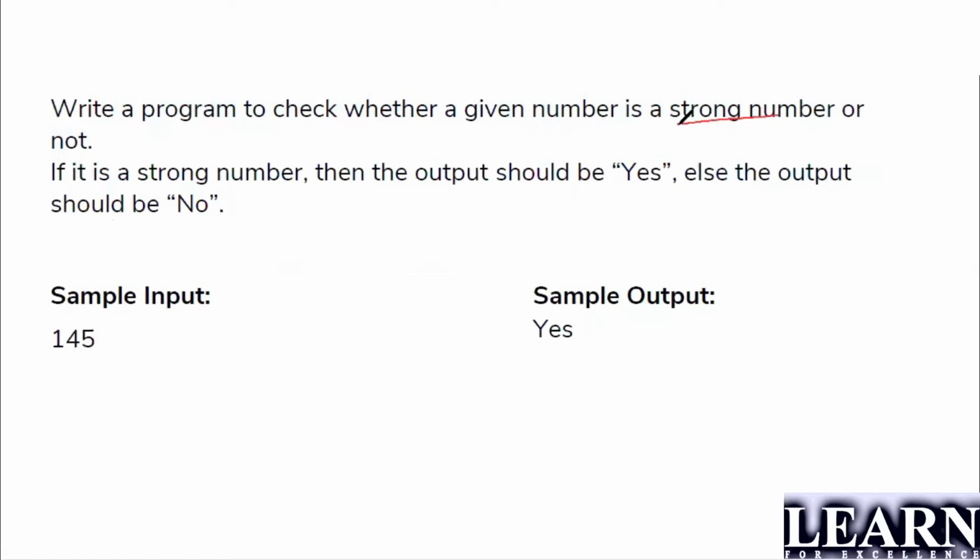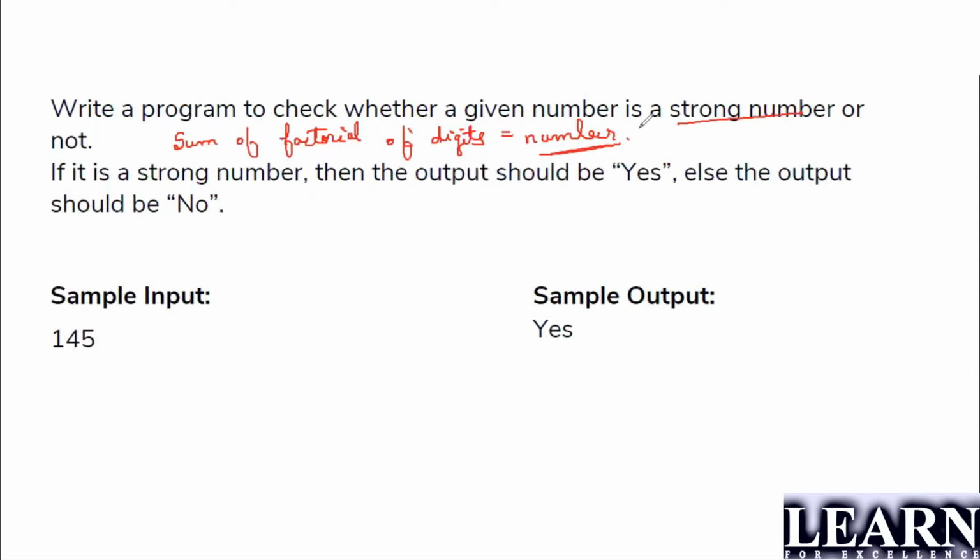Yes, strong number. That is nothing but the sum of factorial of digits being equal to the number. Then I can say it is a strong number. Else, you have to print no. Right? How are you going to take out the factorial of any number?